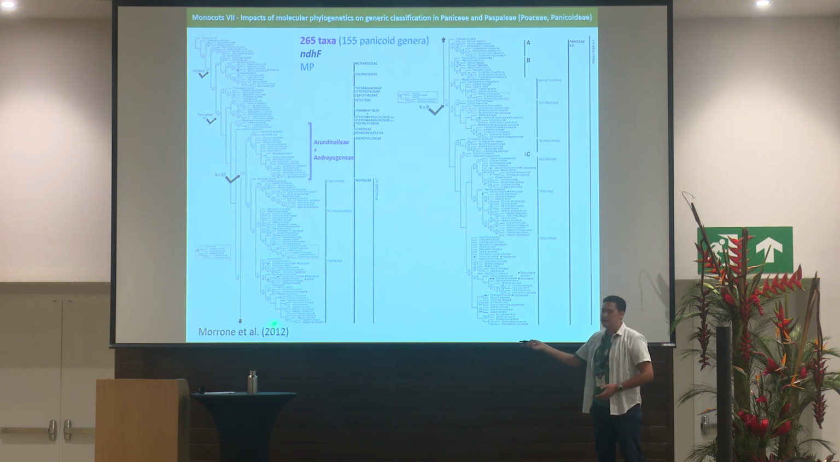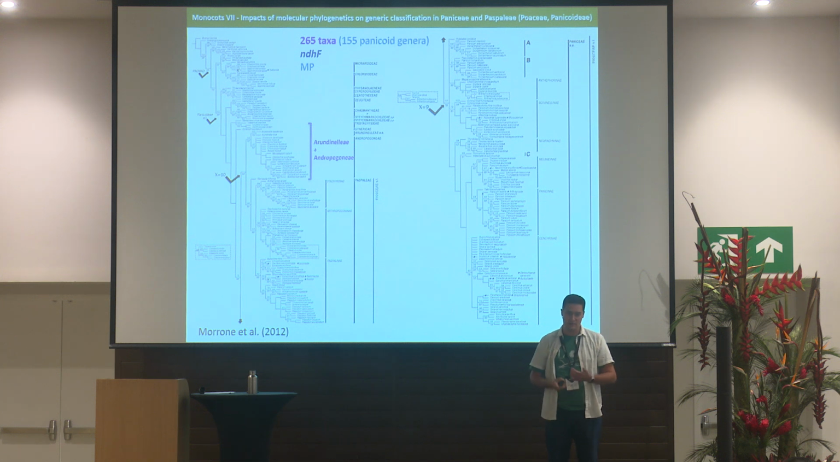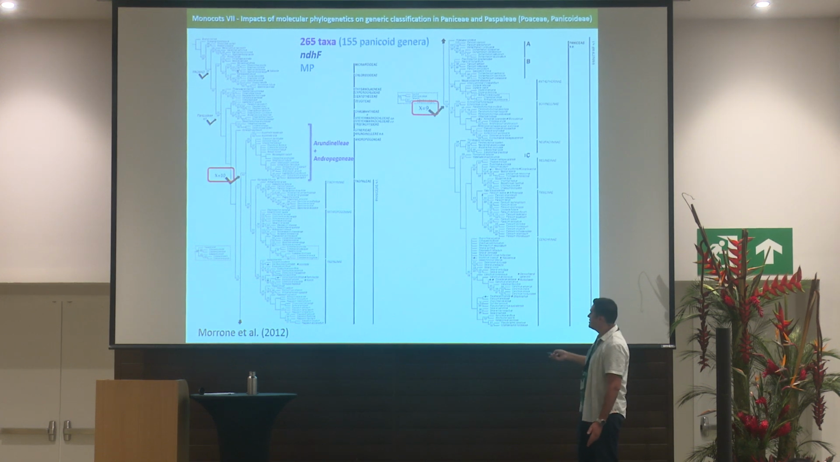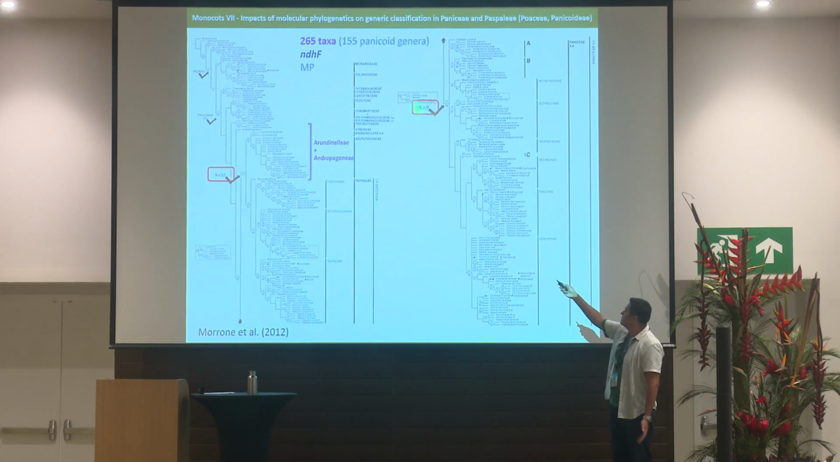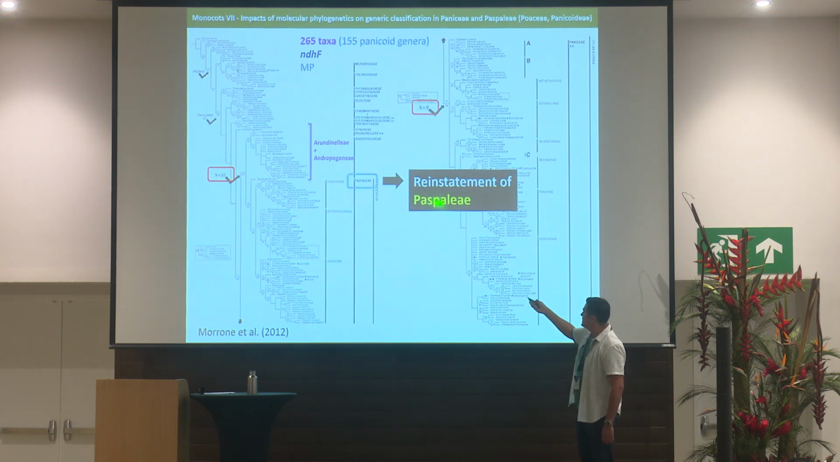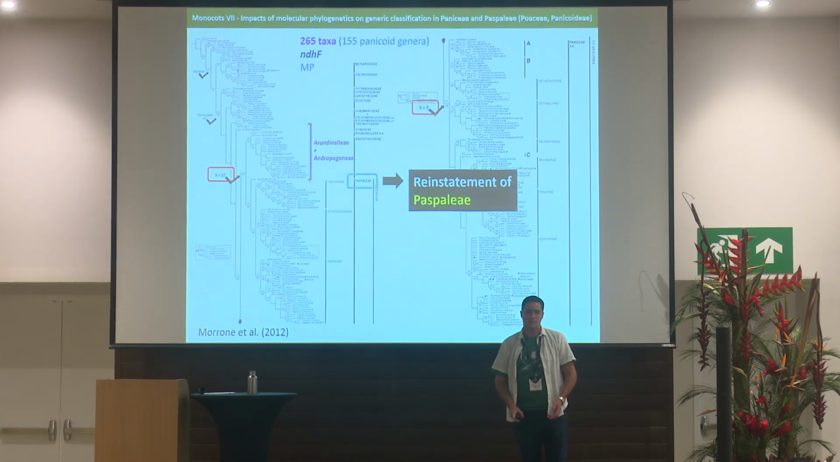So more than 10 years later, Mahoney and collaborators expanded this phylogeny to include more taxa. So they sampled 265 taxa, and what they got was the same. So the relationships were equal, 2 clades, X equal to 9, X equal to 10. So based on that, they reinstated the tribe Paspaleae. So from this time on, tribe Paspaleae and Paniceae were segregated.